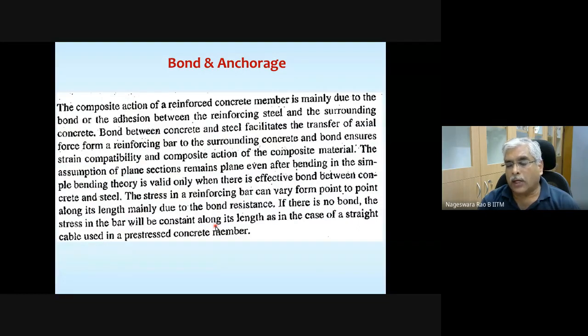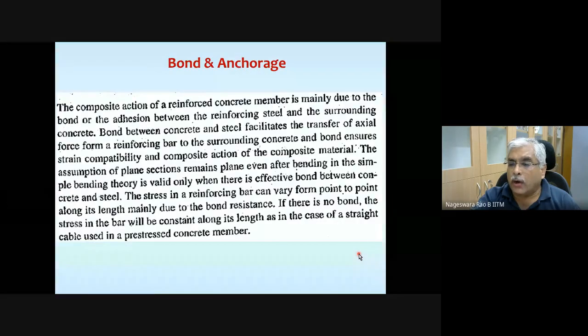So we'll understand what the bond mechanisms are and the two types of bond stresses. One is local bond or flexural bond stress. Another one is anchorage bond stress. And then we'll see the codal requirements, and also we'll look at some other points before we go in and look at some illustrative examples.